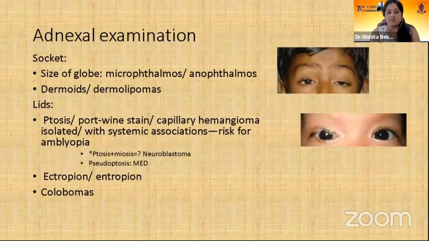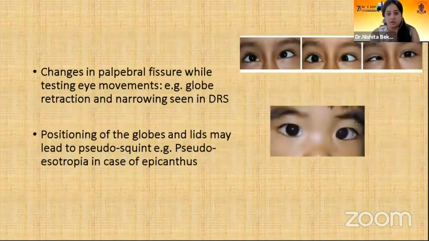Adnexal examination can reveal some lid deformities like ptosis or coloboma or capillary hemangiomas, and they may lead to systemic diagnosis like Horner syndrome because of neuroblastoma and colobomas associated with systemic disorders. Changes in palpebral fissure can be seen in case of complex squints like DRS. On adduction, there is a retraction. Pseudosquints are common in case of lid formations like epicanthus.